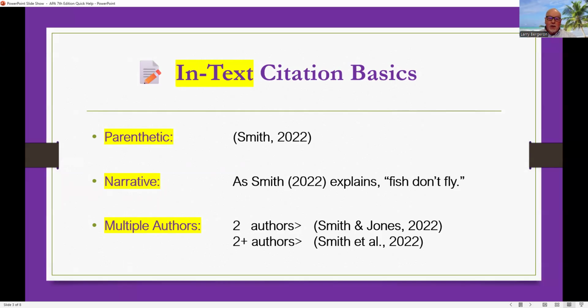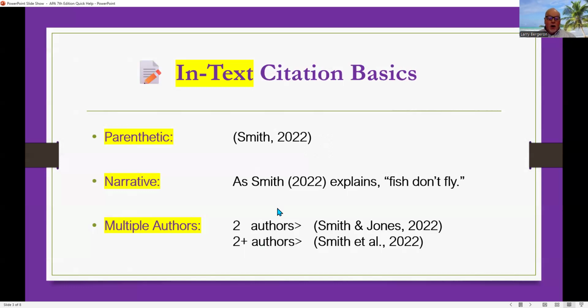Whenever you're paraphrasing basically the work of someone that you're reading, you'll provide a parenthetical at the end of that. And this is how it looks. It has a beginning parenthesis, the author's last name, a comma, the year of the publication, and then an end parenthesis. So that's how you do an in-text citation if you're not doing a direct quote.